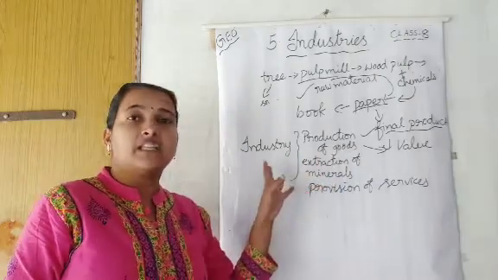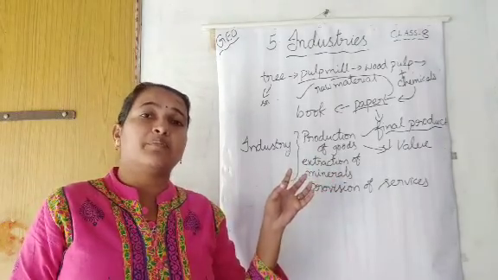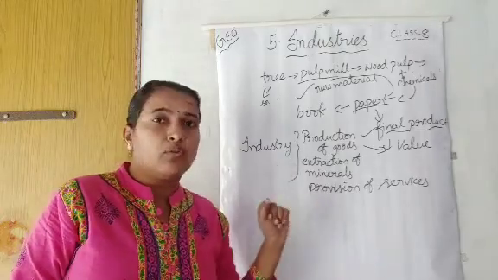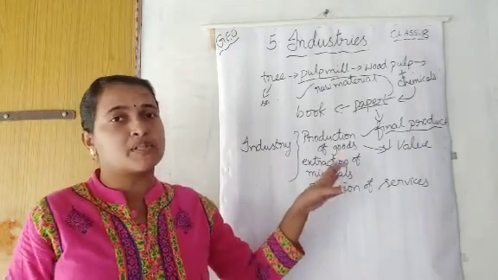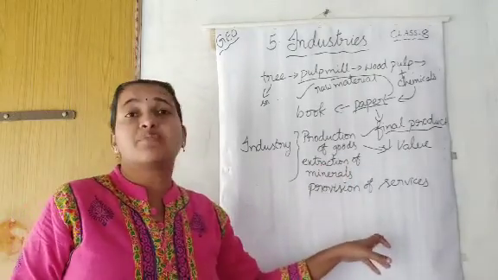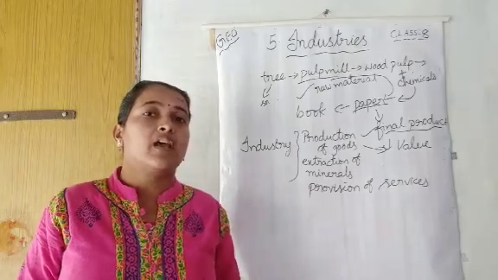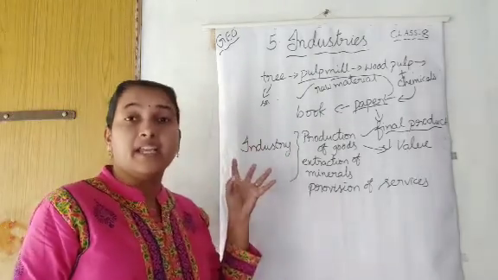From ores they will extract the minerals. From a direct ore we can't get the required mineral, so for that, preparing the minerals also needs some process. And at the same time, provision of services, different kinds of services we need. So all these will come under the category of industry.